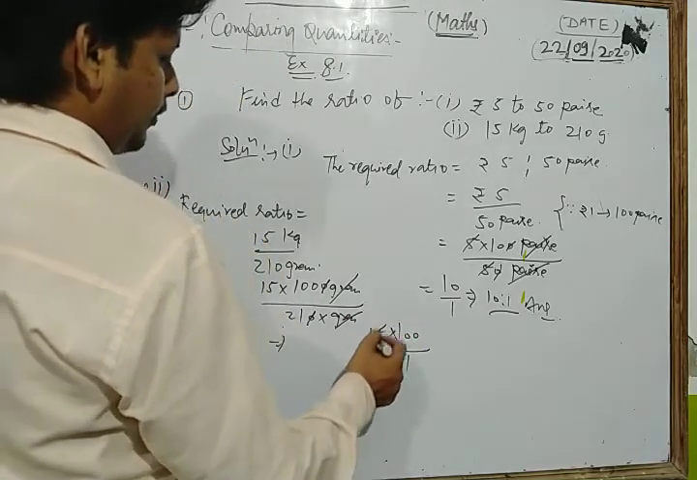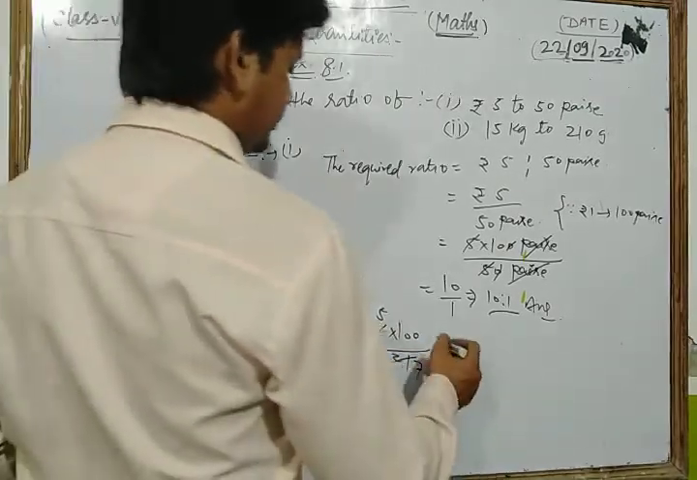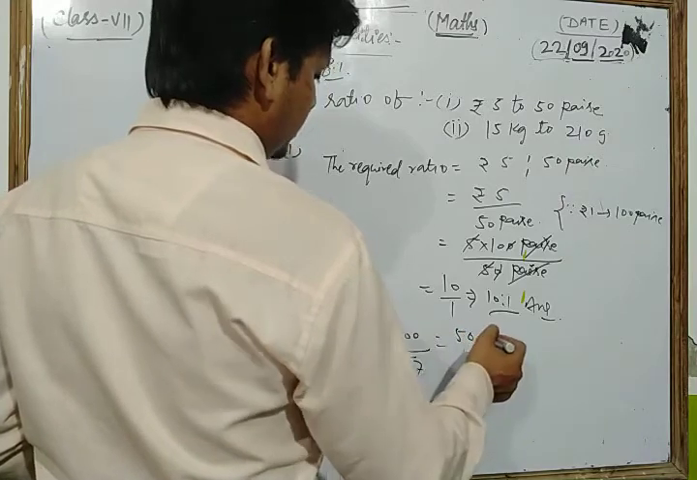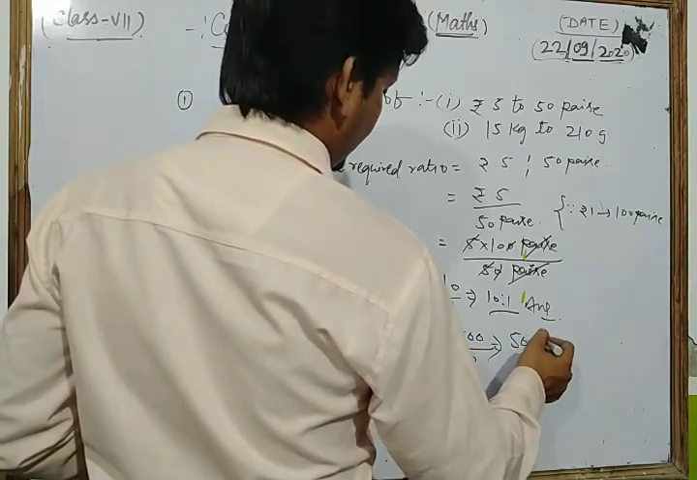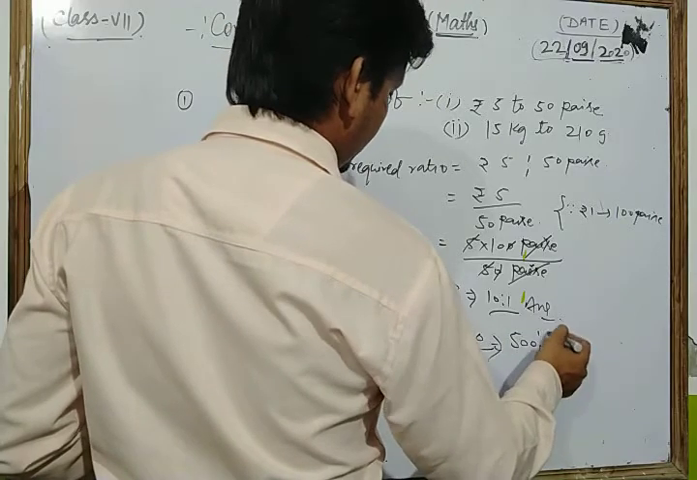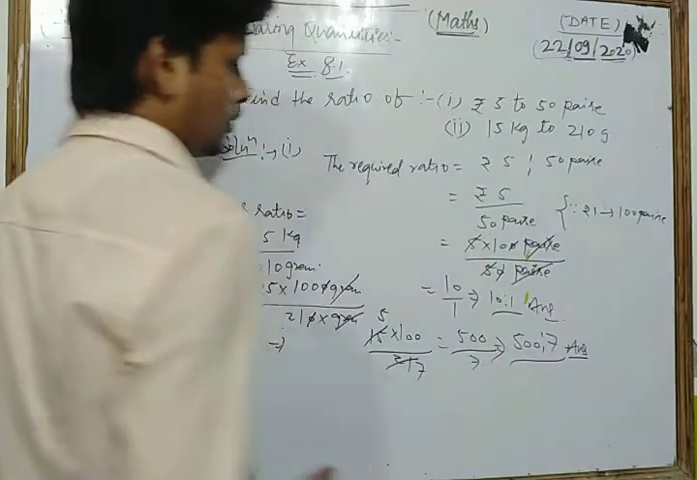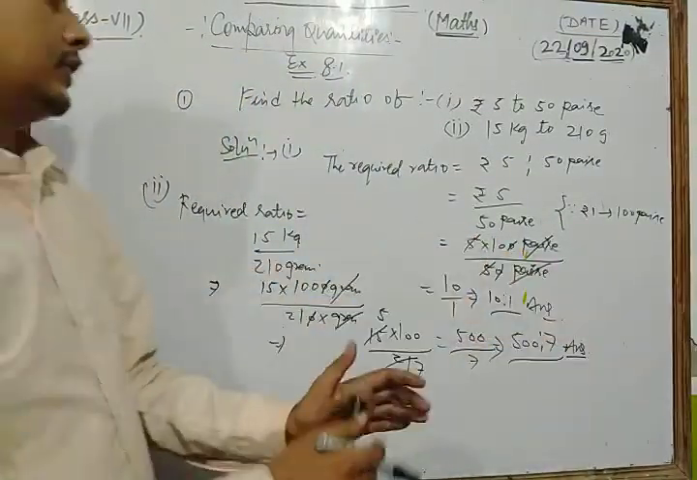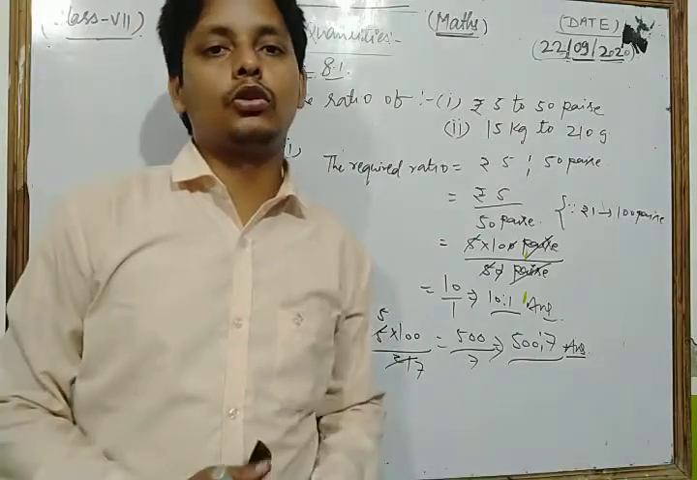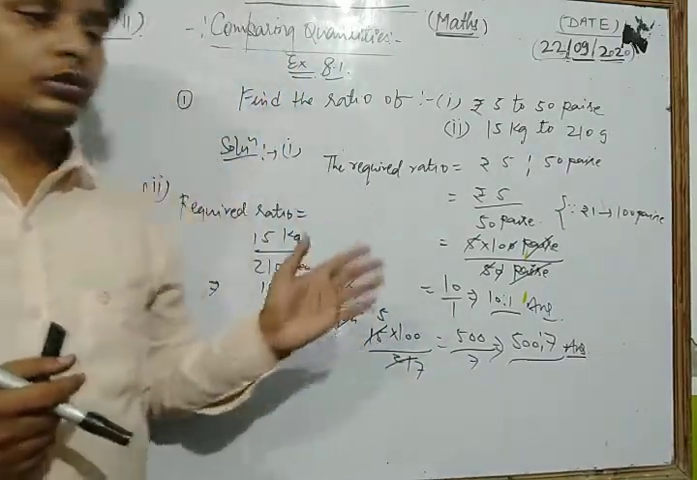Now let's see, 3 5s are 15, 3 7s are 21. Now we get 5 100s are 500 upon 7. So thus the required ratio is 500 is to 7. This is our required answer. Thus, dear students, in this way you can solve each and every question of your NCERT exercise based on the ratio.